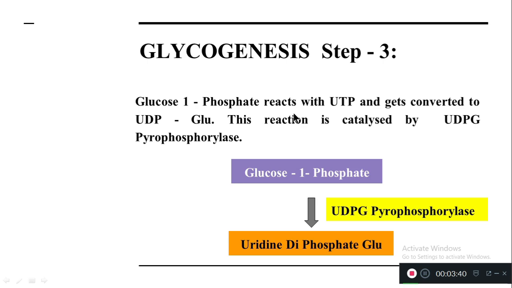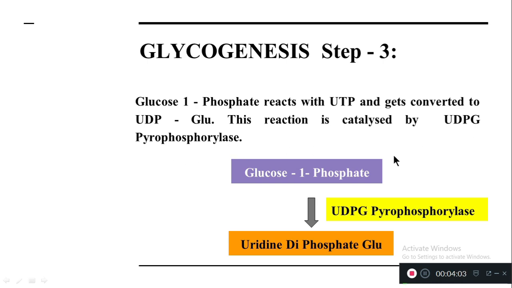Now step 3. In step 3, glucose 1-phosphate reacts with UTP, uridine triphosphate, and gets converted into UDP glucose, that is uridine diphosphate glucose. This reaction is catalyzed by an enzyme called UDPG, that is uridine diphosphate glucose pyrophosphorylase.